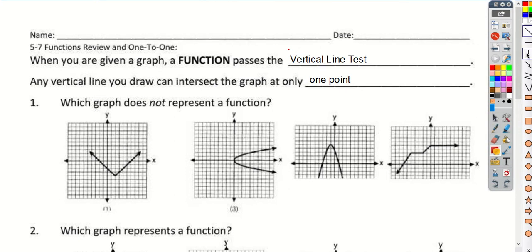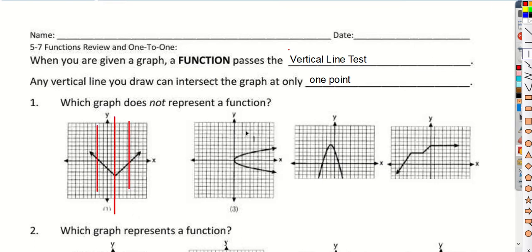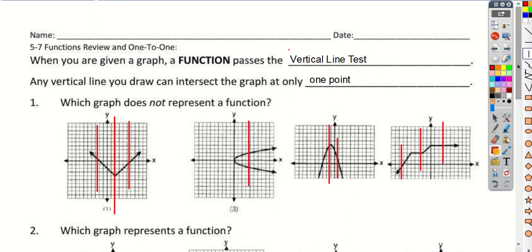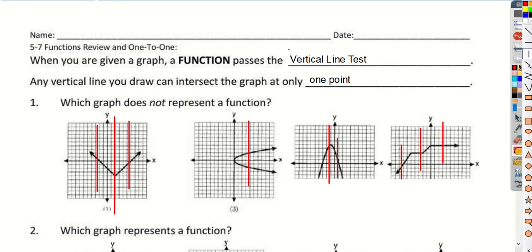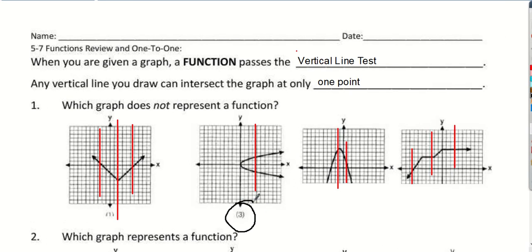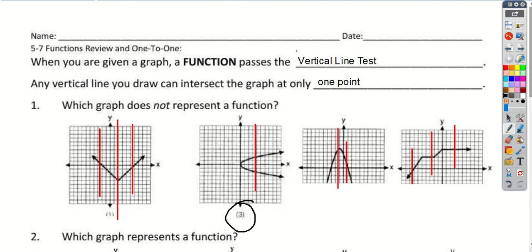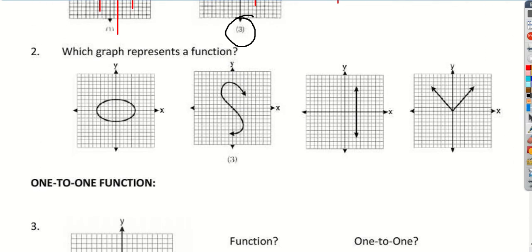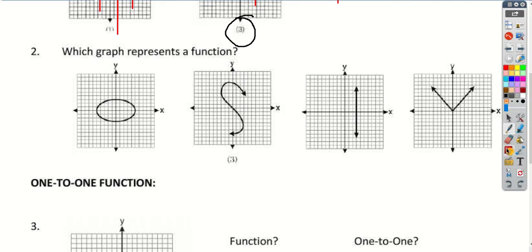So if we look at the first example here, we want to draw ourselves a line, and as long as we draw any line we want, it should only cross at one point. We talked about this one the other day. So this one would not be a function because it's intersecting at 2 points. Here you can see this one is only going to hit at 1, and same thing here, no matter where we put that line, it's only going to hit at 1. Okay, so which does not represent a function would be choice 3 here, for that graph is the one we're looking for. All right, which graph does represent a function again?